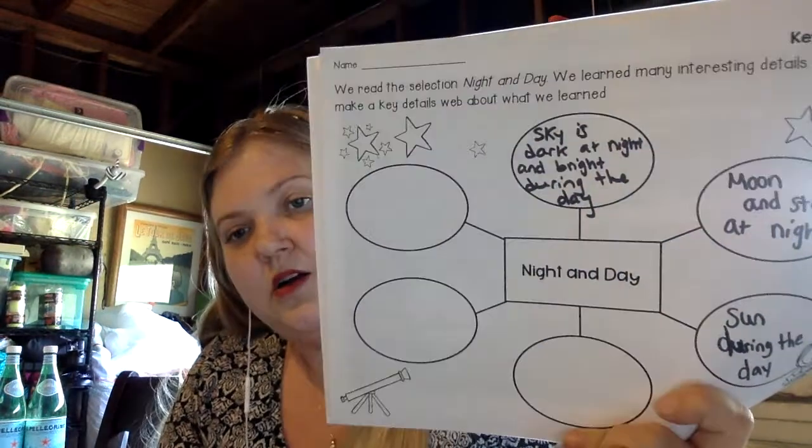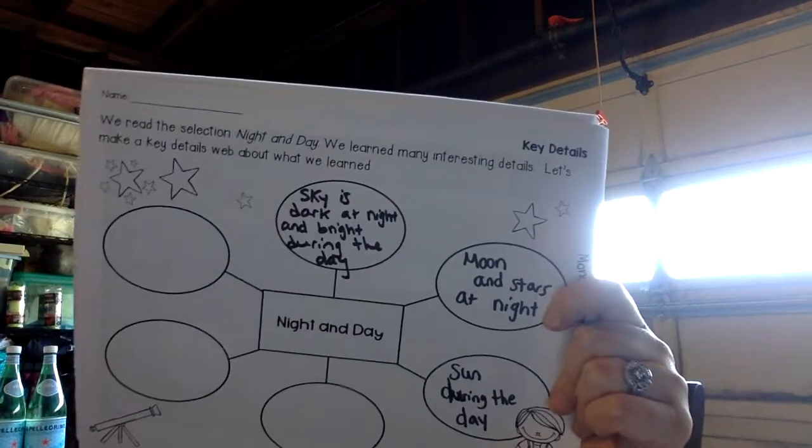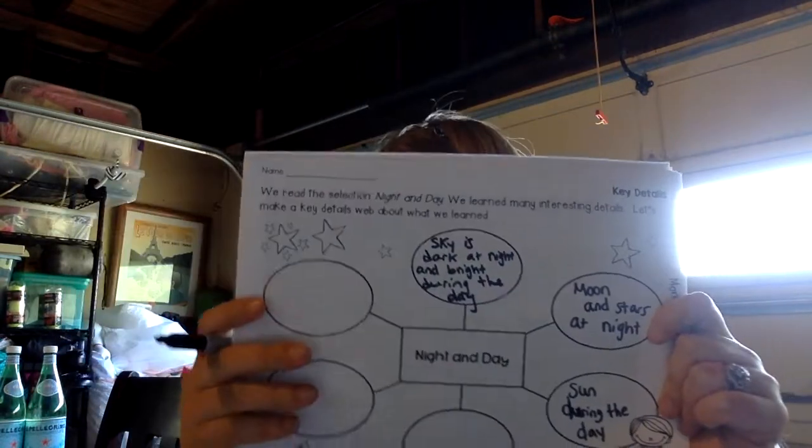The sun during the day. That's right. The sun is during the day. Sorry, my D and my U got a little messed up. Let's see if I can fix it. Oh, not really. D-U-R-I-N-G. It's like D-U and then it spells the word ring. Sorry, I can't erase Sharpie and fix that for you.